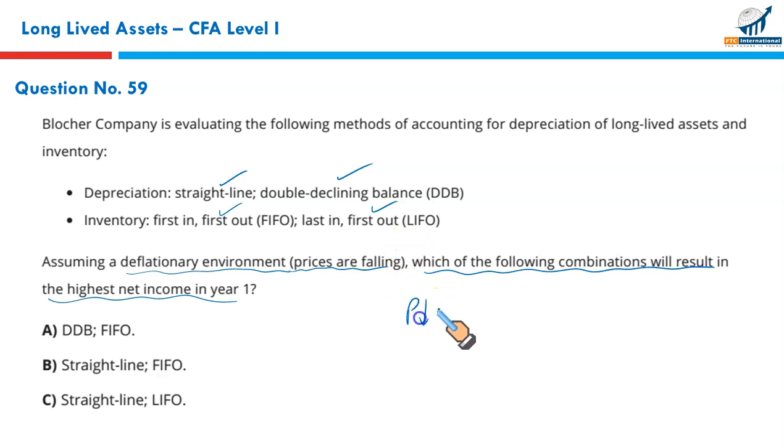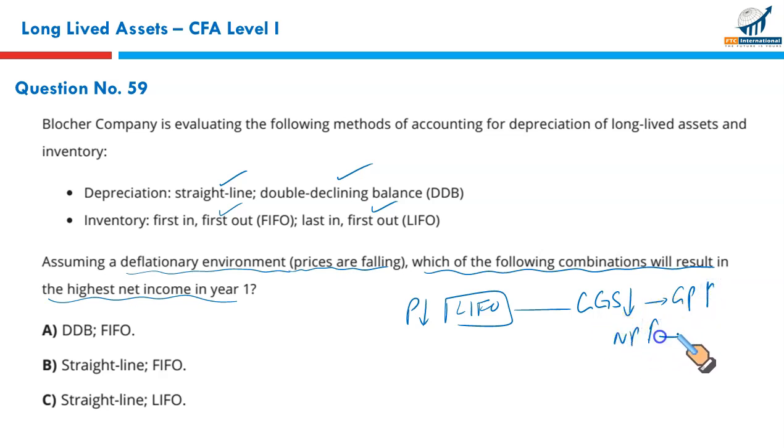When prices are falling and the company follows LIFO, the lower prices will be charged to CGS, which means CGS would be lower, resulting in higher GP, higher net profit, and higher equity. It will also result in higher current assets. Why? Because the new lower cost goes to the CGS, and the older higher cost stays in inventory. Your current assets will be higher, your working capital will be higher, and your current ratio would be higher. This is how you should be able to link things from one reading to another. So if prices are falling, LIFO would be suitable.